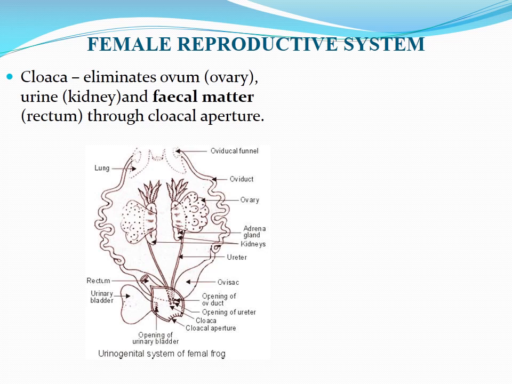So now the cloaca contains the gametes and urine and fecal matter. So listen, the ovum from the ovary, urine from the kidney, and fecal matter from the rectum. So all these three things are in the cloaca. These three are expelled out of the cloaca through the cloacal aperture, which is the opening of the cloaca.